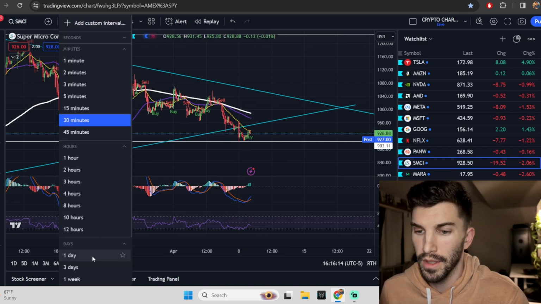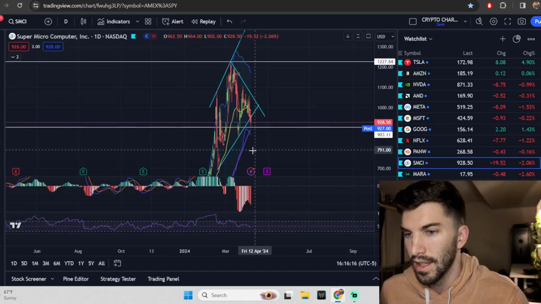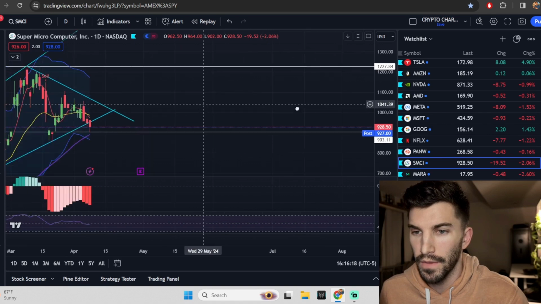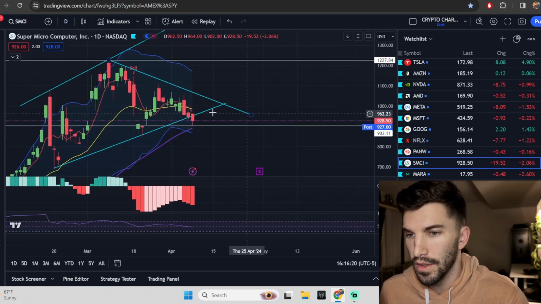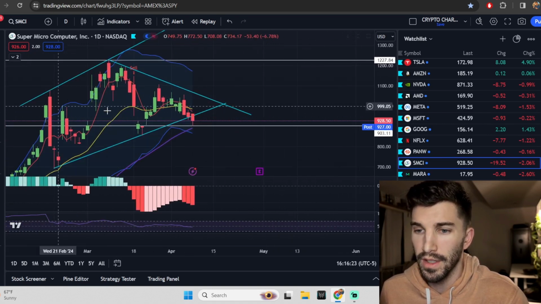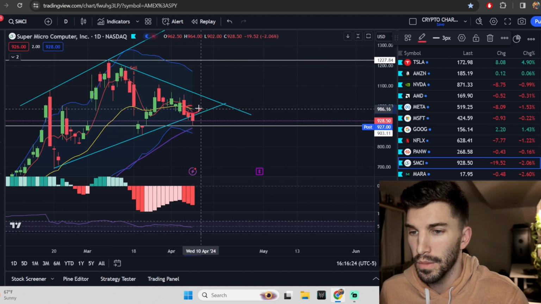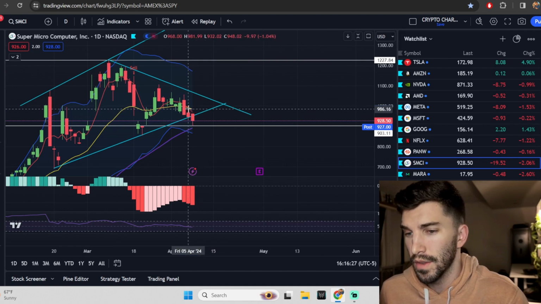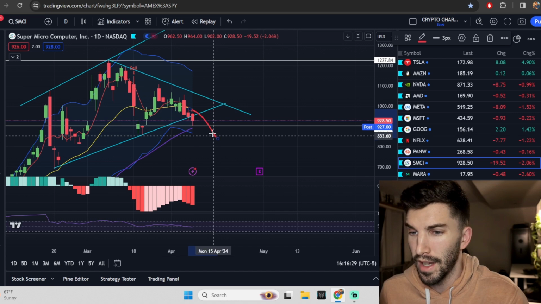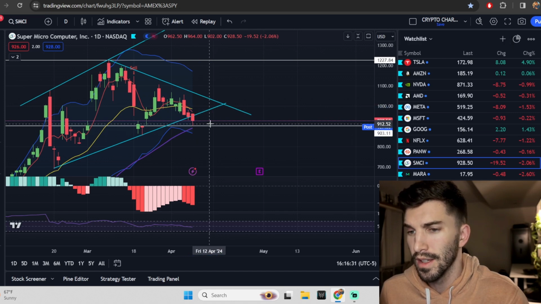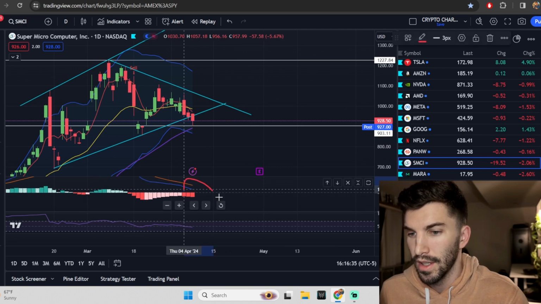Now, one thing I wanted to pay attention to here, the daily kind of reacting around that 50-day moving average, but we're closing below all these moving averages, and you actually got the 5 to cross the 20. So if the 5 crosses the 20, you'd say that is a bad sign. It can use those as resistance. So watch out for any downside here as the daily is about to go negative.